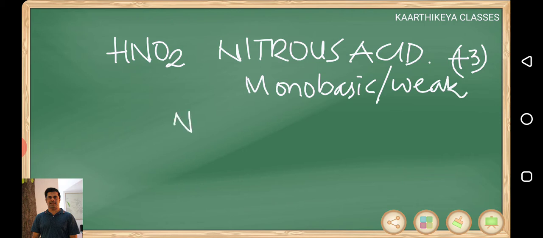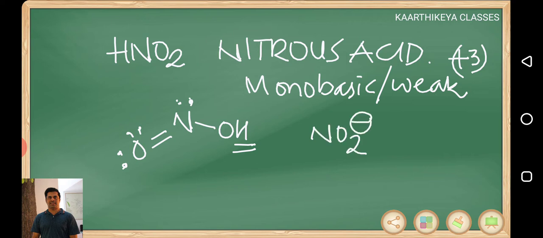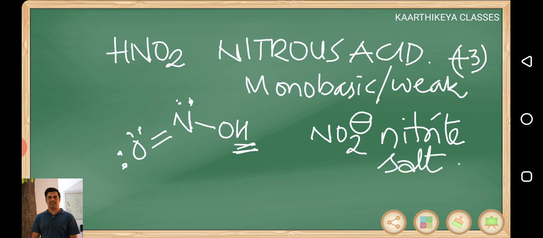Its structure will be a lone pair, one double bond oxygen. Oxygen contains two lone pairs and one OH group. Because of this, it can form NO2 minus. When this H goes out, this is called nitrite salt.